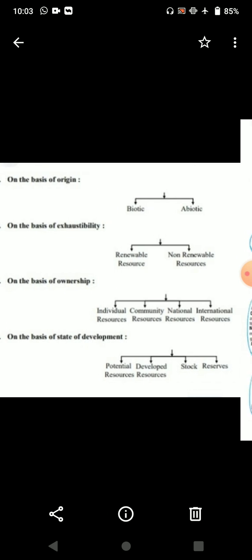Now moving on, the next one is international resources. Sometimes resources are owned and regulated by some international authorities and bodies. The oceanic resources beyond 200 kilometers of the exclusive economic zone belong to the open ocean, and no individual country can utilize these resources without the permission of international organizations. So these are considered to be the international resources.